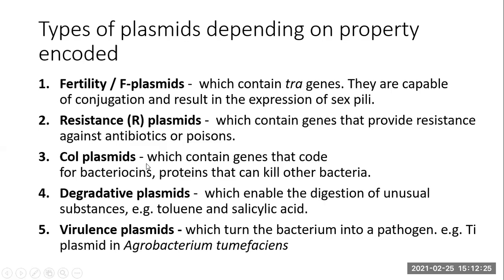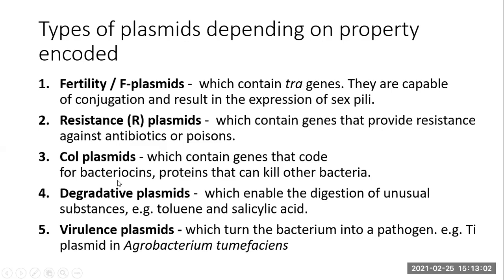The third type of plasmids are called col plasmids. They have col genes and contain the genes that encode bacteriocins, or proteins that can kill other bacteria. So a bacteriocin is a protein produced by one bacterium which is able to kill another bacterium. These are relatively similar types of organisms. E. coli has a col plasmid which produces colicin. Similarly, a plasmid present in Pseudomonas produces pyocin.